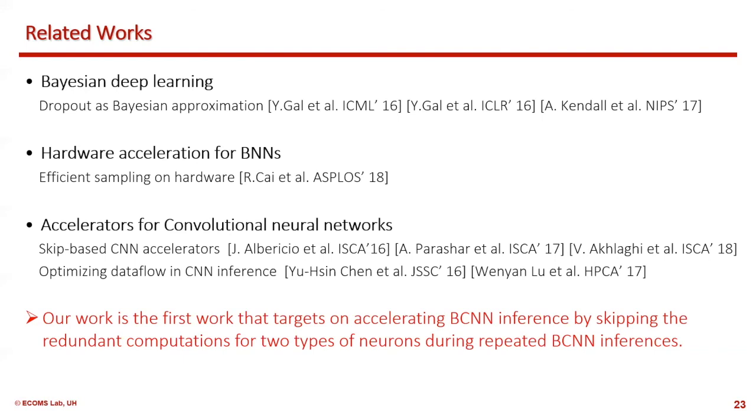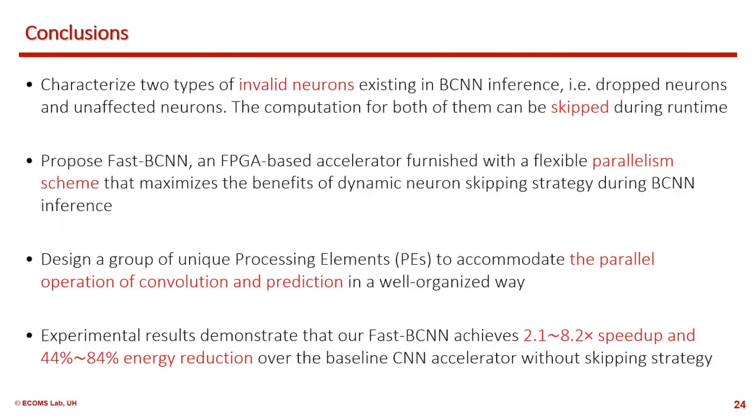Generally speaking, we propose the first work that targets accelerating BCNN inference by skipping redundant computations for 2 types of neurons during repeated BCNN inference. In conclusion, we characterize 2 types of embedded neurons existing in BCNN inference, whose computation can potentially be skipped during runtime.